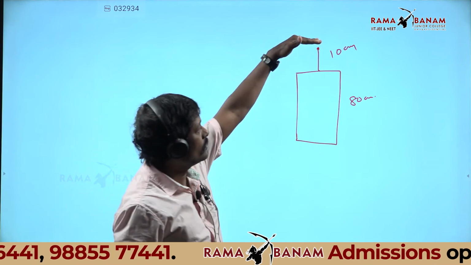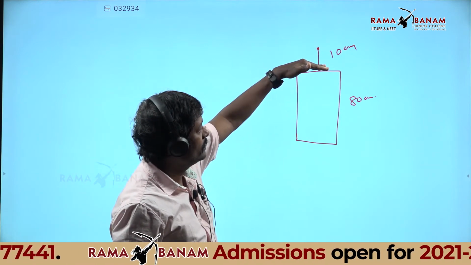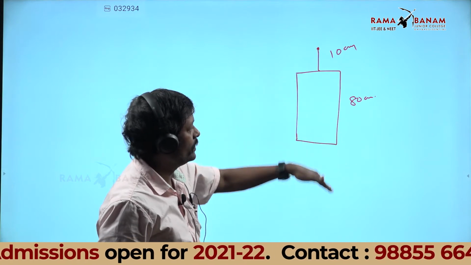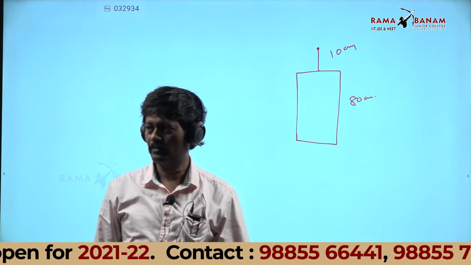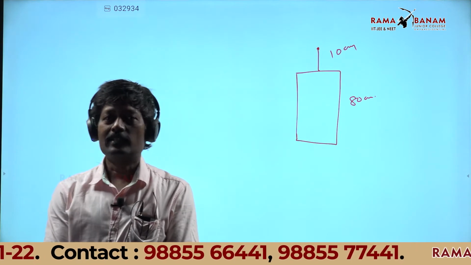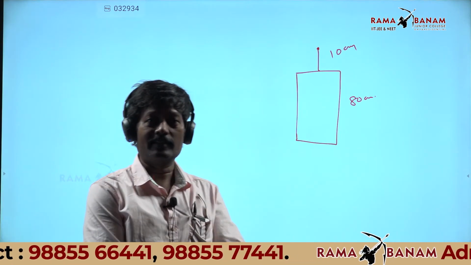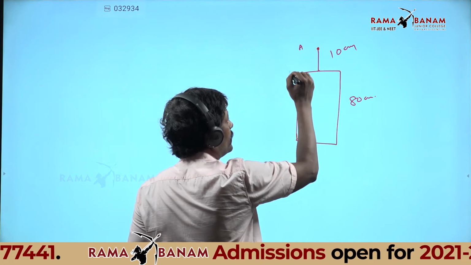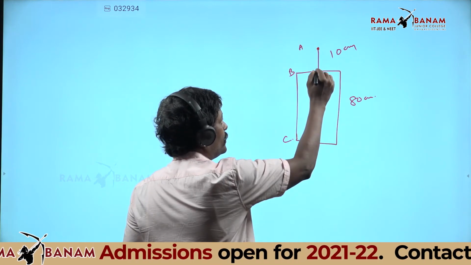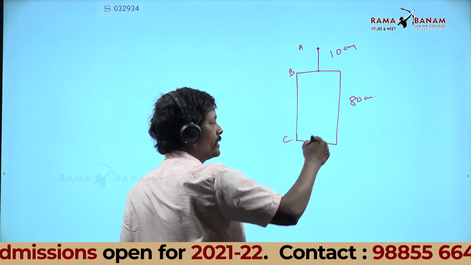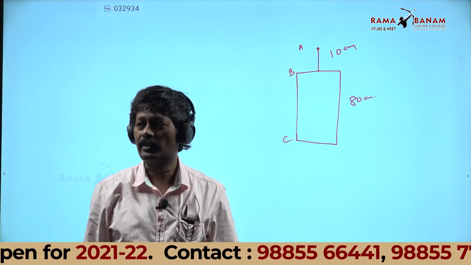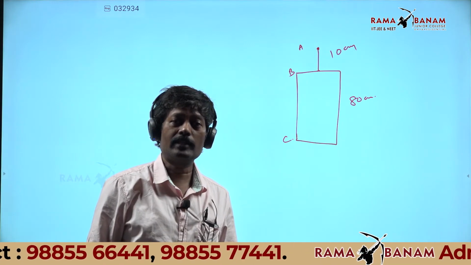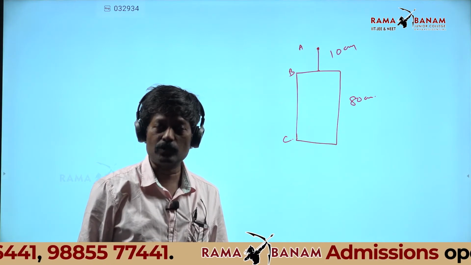A ball falls from a height of 10 centimeters. How much time does it take to cross the window of 80 centimeters length? That is the question. This model we have discussed in the beginning. Don't find the velocity here at A, B, C. If you find the velocity and then use S equal to ut plus half gt square, you will get a quadratic equation. All that takes a lot of time to solve.